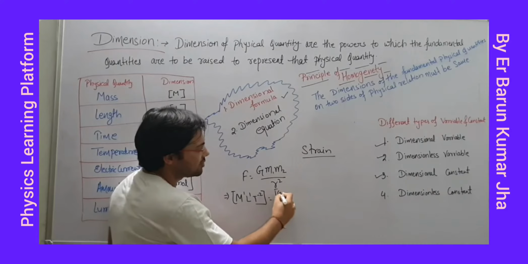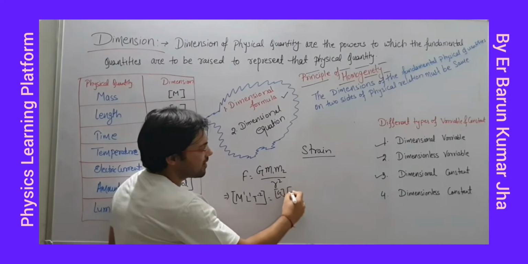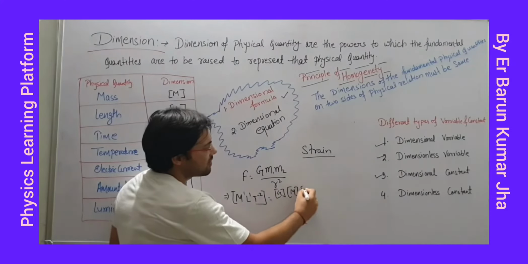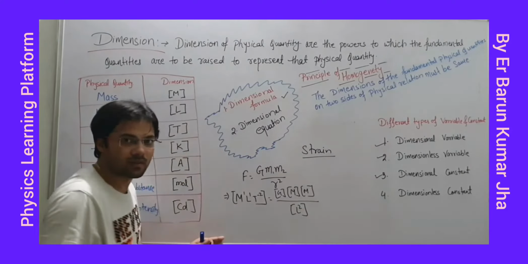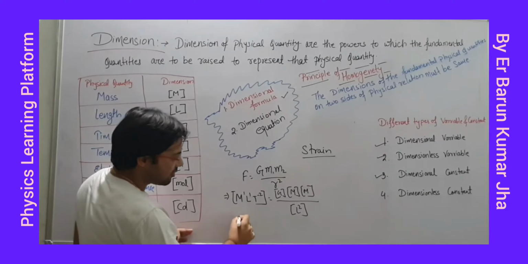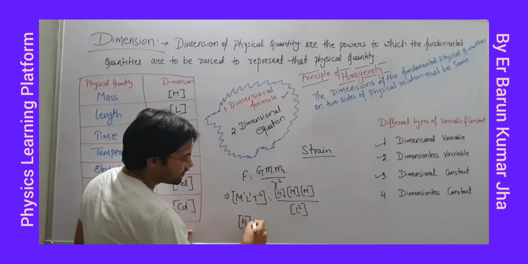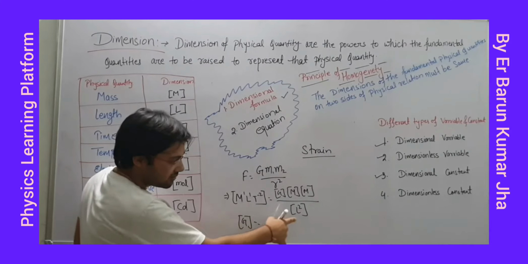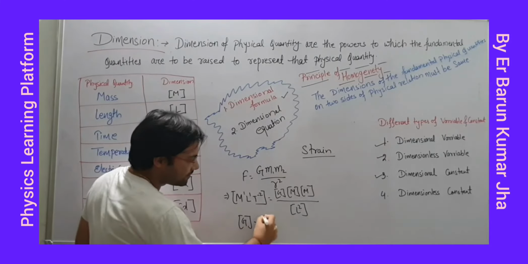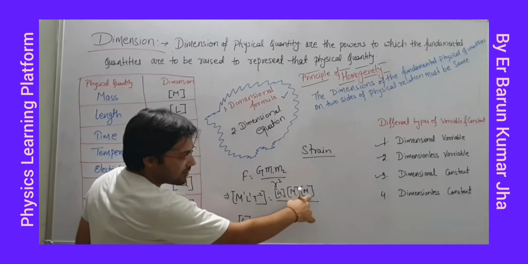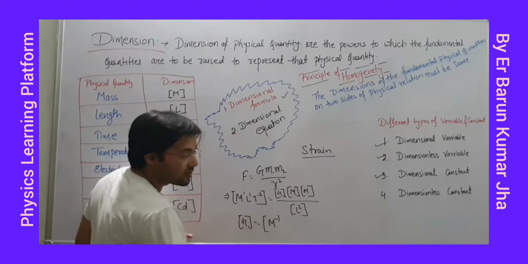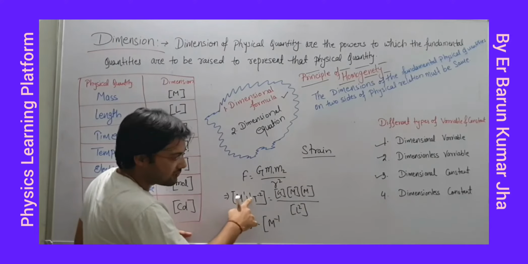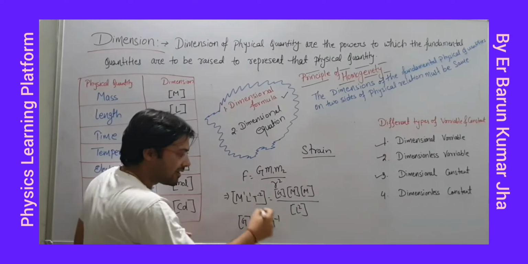We have to find the dimension of G. Dimension of mass is M. Dimension of mass is M. Dimension of r square is L2. Right? So dimension of G will be how much now? This L1, ये L2 इधर आएगा तो क्या हो जाएगा? M ये 2 बार है, यहाँ नीचे आएगा तो क्या बचेगा? M minus 1, ये L1 है, यहाँ L2, ये इधर आएगा तो क्या होगा?